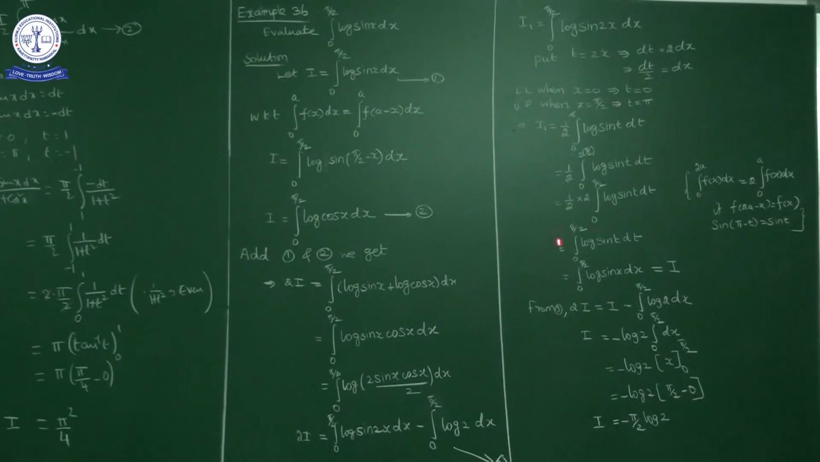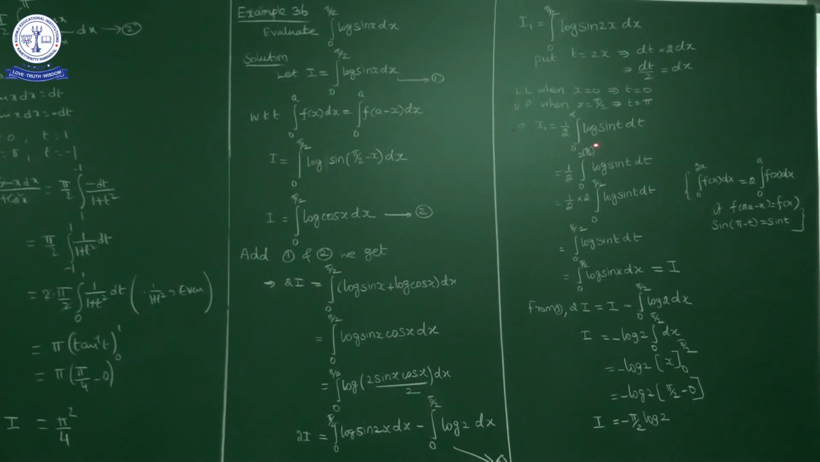Now here what we have? 1 by 2 into the integral from 0 to pi, and 0 to pi we can write as 0 to 2 times pi by 2. Now we have one property: the integral from 0 to 2a of f of x dx is equal to 2 times the integral from 0 to a of f of x dx, if f of 2a minus x is equal to f of x.